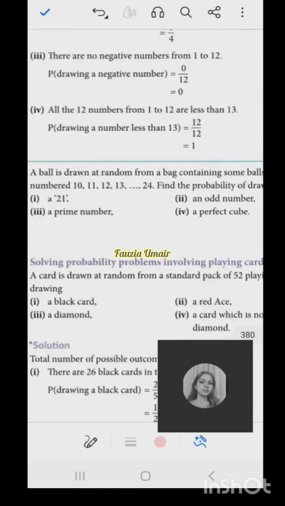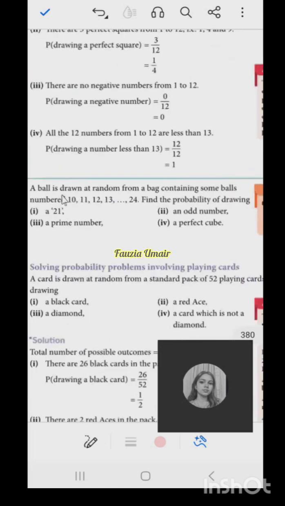All right, now just look at this one. A ball is drawn at random from a bag containing some balls. अच्छा, there are balls in the bag and there are numbers written on the balls. और वो नंबर कौन कौन से हैं? 10 to 24. इसका मतलब है the sample space is 10, 11, 12, 13, 14, 15, 16, 17, 18, 19, 20, 21, 22, 23 and 24. ये आपकी sample space है.